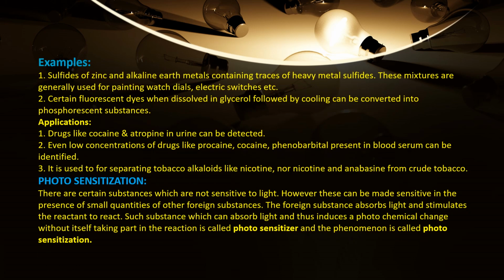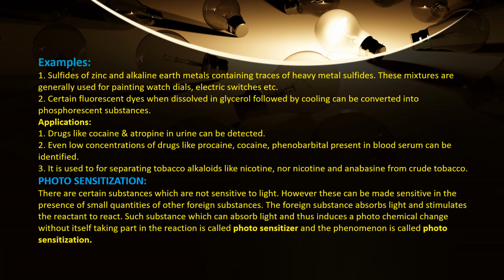Now, examples of phosphorescence. A few examples I have quoted here. Certain fluorescent dyes, when dissolved in glycerol followed by cooling, can be converted into phosphorescent substances. Sulfides of zinc and alkaline earth metals containing traces of heavy metal sulfides.